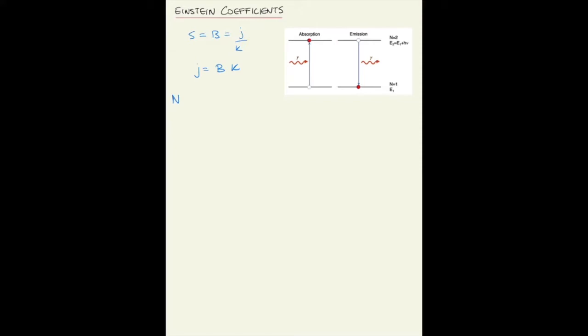In that situation, we can consider Kirchhoff's first law that says that the source function is equal to the Planck function. But if you recall the definition of the source function, which is j over kappa, then this law reveals a connection between emission and absorption. So the emissivity j is equal to the Planck function times the opacity kappa.